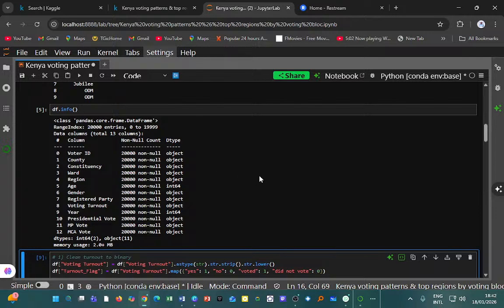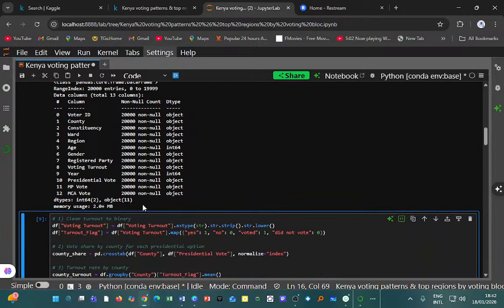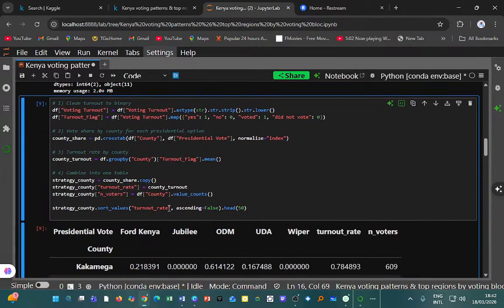But you can see that the columns I have are voter ID, county, constituency, ward, region, age, gender, registered party, voting turnout, year, presidential vote, MP vote, MCA vote, etc. So that's just that.